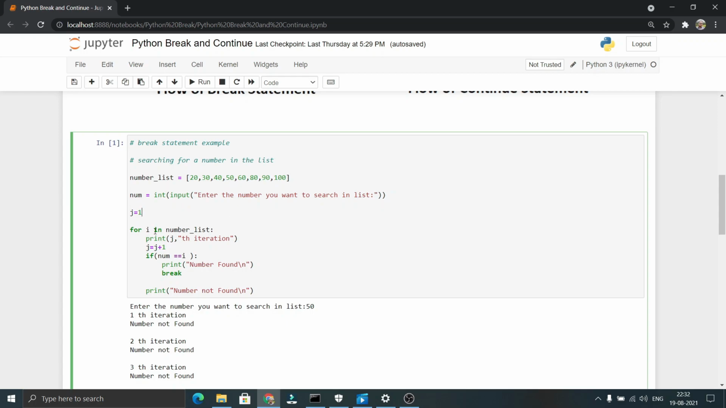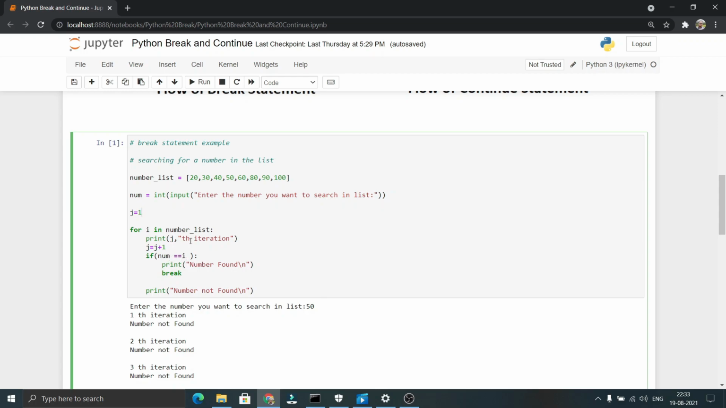So as this is our first iteration, i will be pointing towards 20. So the i value will be 20 in the first iteration. So it comes inside the loop. It prints the jth iteration. Our j value is 1 here, so it prints first iteration. You can see here. And then we are incrementing the j value. j value becomes 2. And we are checking whether the number is equal to i. The i value is 20 and our number value is 50. Is 50 double equal to 20?